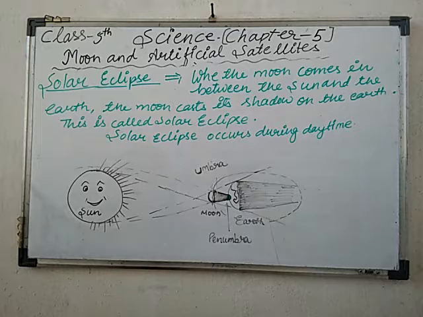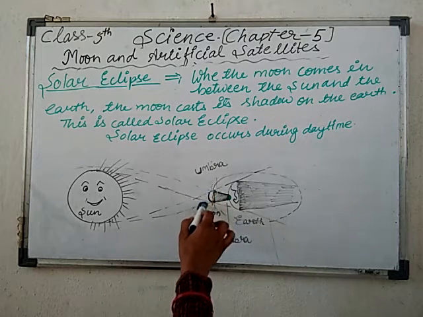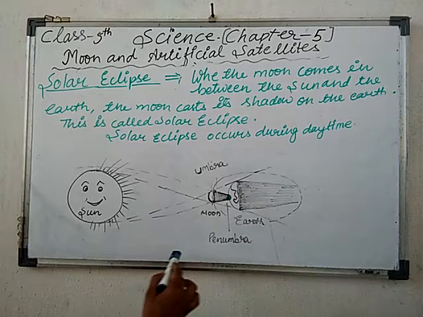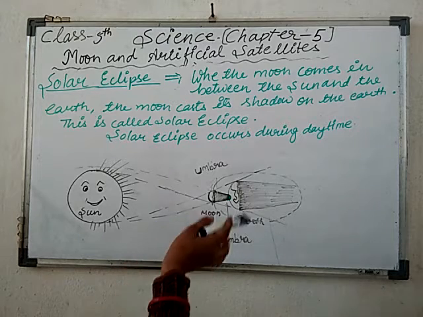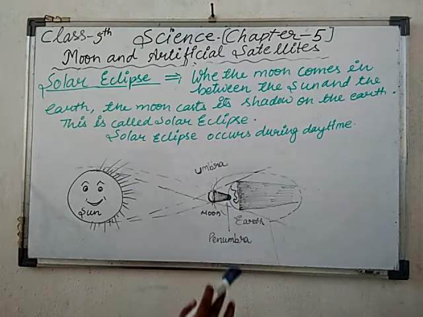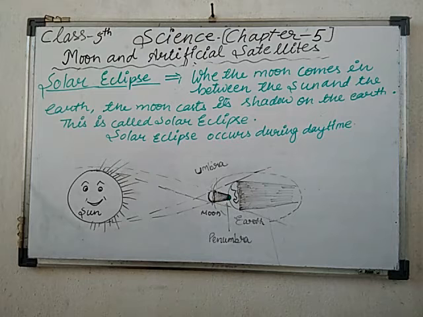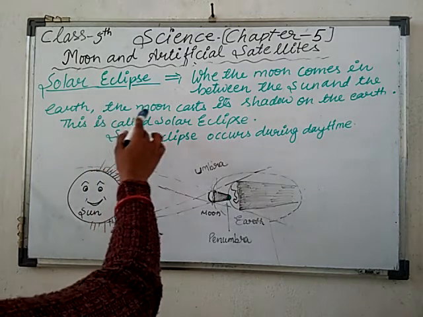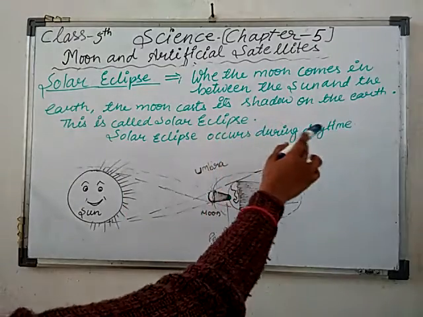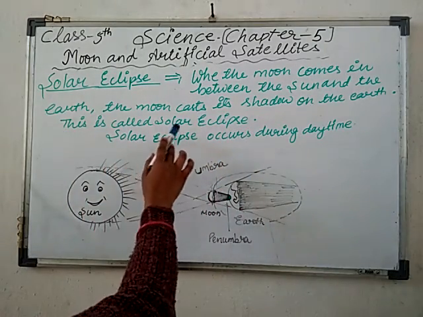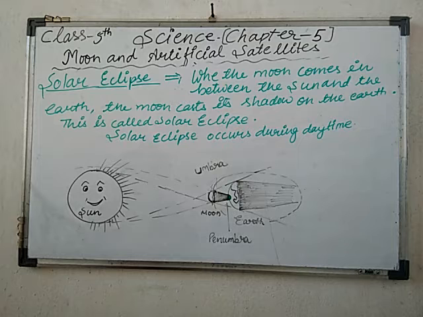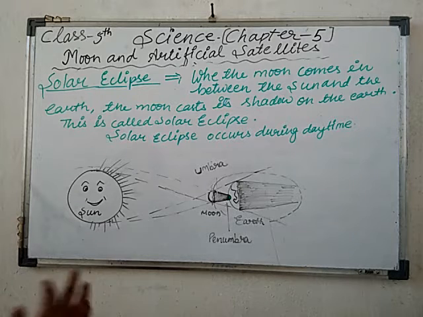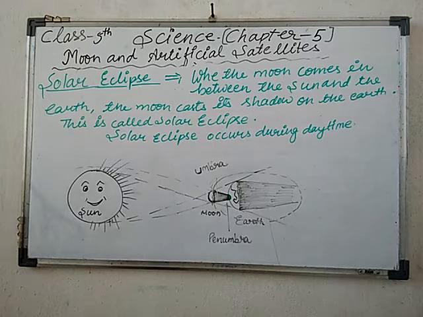Get my point? When the moon casts its shadow on the earth, then there is the formation of a solar eclipse. When the earth casts its shadow on the moon, then there is the formation of a lunar eclipse. Get my point? So the moon casts its shadow on the earth. This is called a solar eclipse. I think it is clear to all what the main differences are between the lunar eclipse and the solar eclipse.